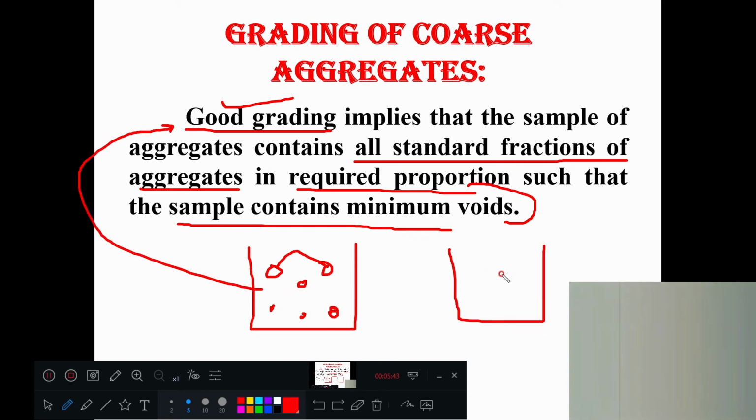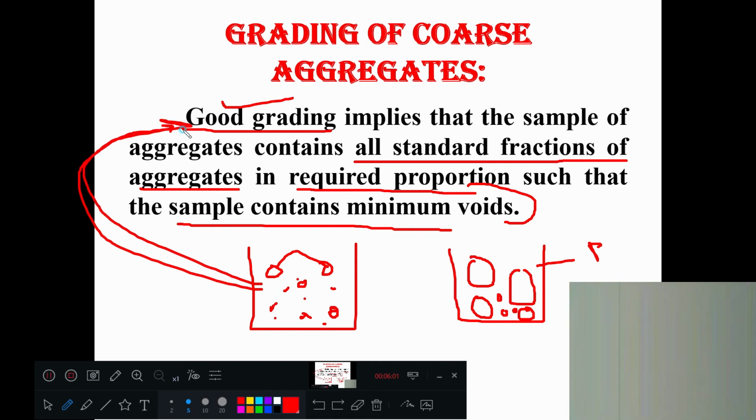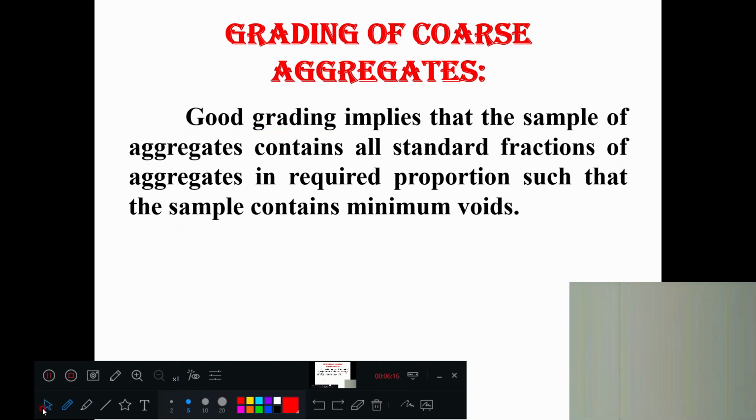Void content is more in poorly graded. Poorly graded means only one size or only two sizes are present, such that voids are left out, which are empty. So those are called poorly graded. If all sizes of fractions are present, then it is called good graded. Very important: when you want to get the highest density or maximum unit weight, good grading aggregates are required. Okay, is it clear?